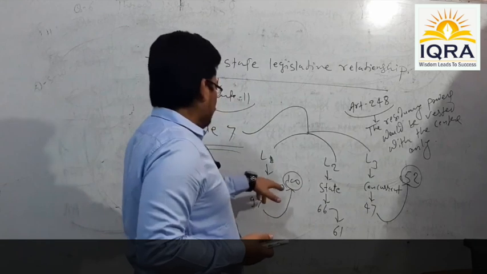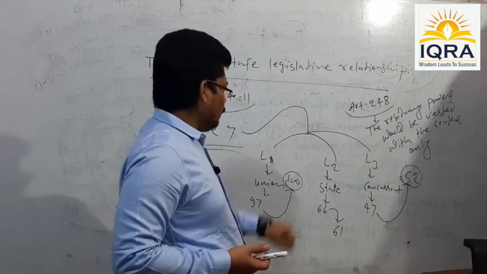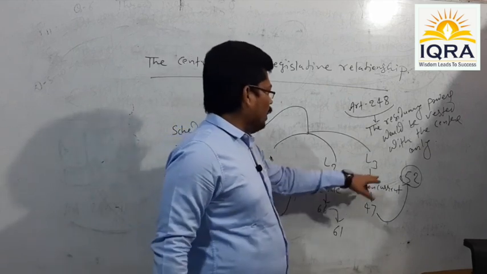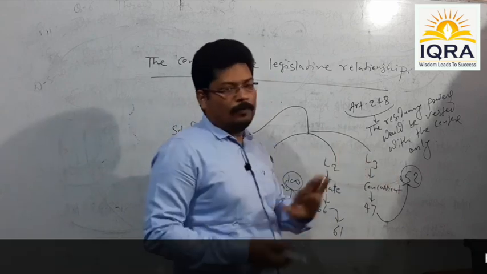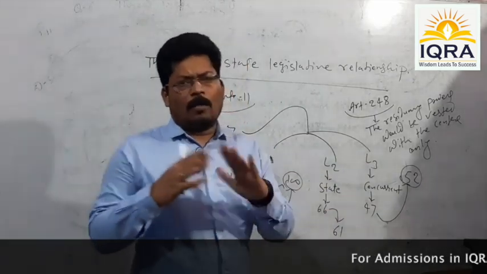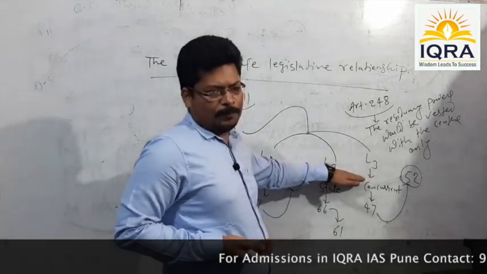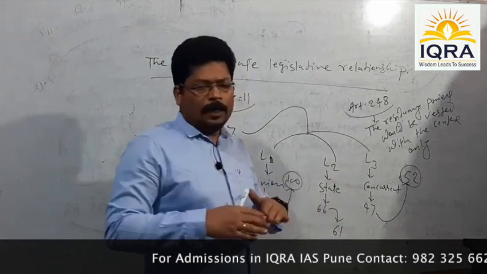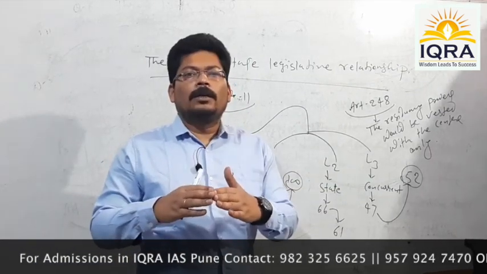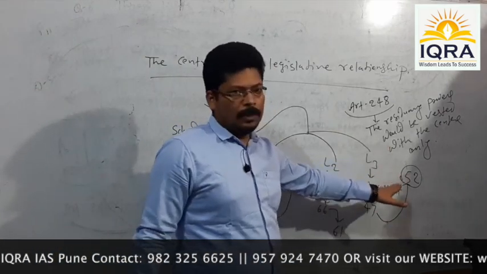At present, there are a total of 100 items in favor of the center, 61 legislative items in favor of the state, and 52 legislative items in favor of both center and states. The Concurrent List is basically a common list, such a list wherein the center and states both enjoy their legislative jurisdiction to make legislation over the subjects given here.